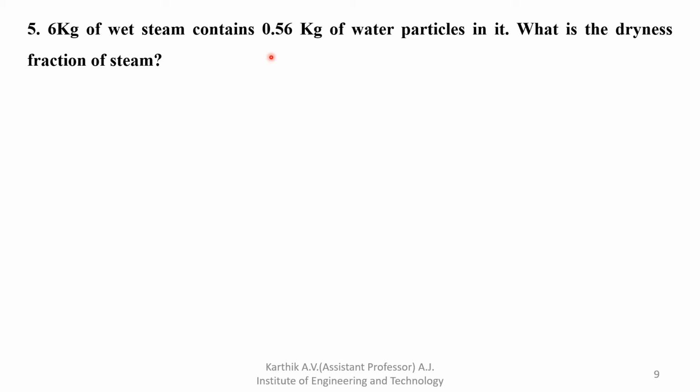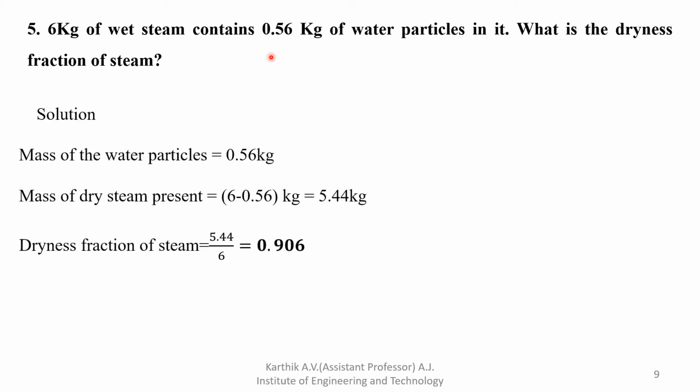From that, how to determine the value of x? x is nothing but how much steam is present in the wet steam, that is the dryness fraction. So the mass of the water particle is 0.56 kg. Next, the mass of dry steam present. That is nothing but 6 minus 0.56, so you will get the mass of dry steam present, that is 5.44 kg.